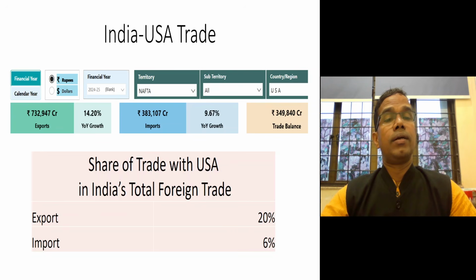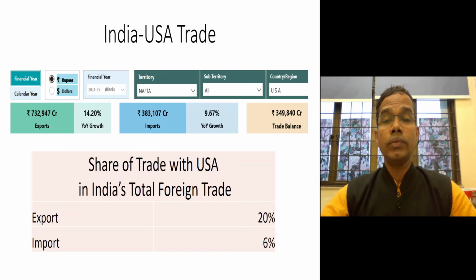So we are exporting 7 lakh 32 thousand crore worth commodities to USA, and we are importing only 3 lakh 83,000 crore worth commodities from USA. So that's how we maintain a trade surplus of almost 3.5 lakh crore. So there is a huge trade surplus with USA. So we are exporting more than what we import from USA.